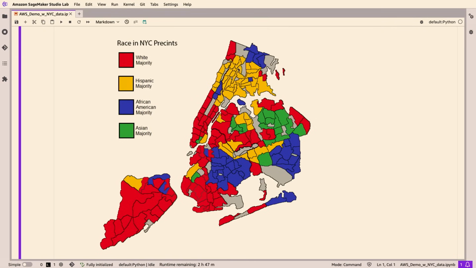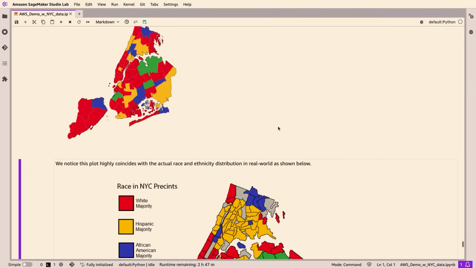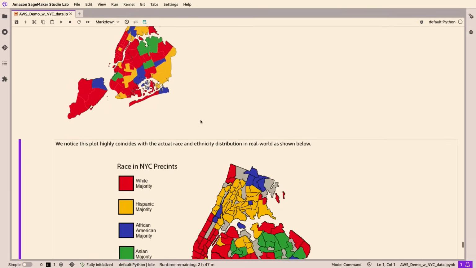The yellow means that in these precincts, Hispanic is the majority. The bluish means that African Americans are the majority, and the greenish color represents those precincts where Asian is the majority. So we can see that PCA and k-means actually capture this information in the New York stop and frisk data sets.